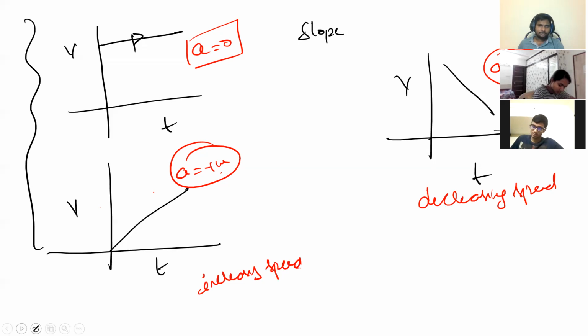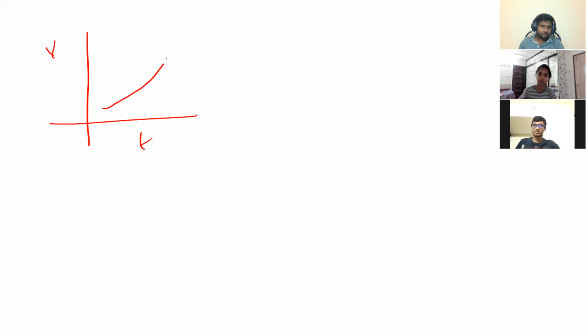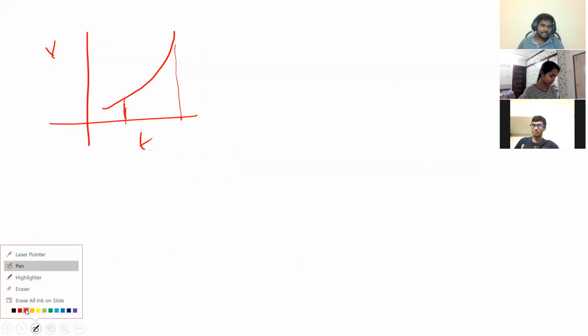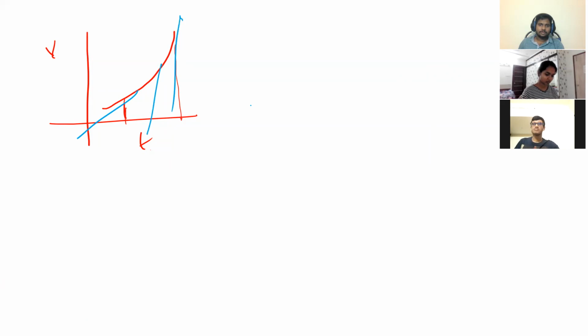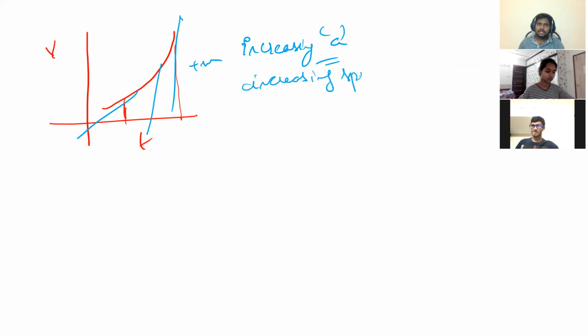Got it? Shall I go ahead? If you observe the VT graph here, carefully observe what is happening. Slope is increasing, right? Positive slope. It is accelerating motion only, but it is increasing acceleration. Increasing acceleration, increasing speed, both of them, because acceleration is also positive, velocity is also positive. That means increasing speed.